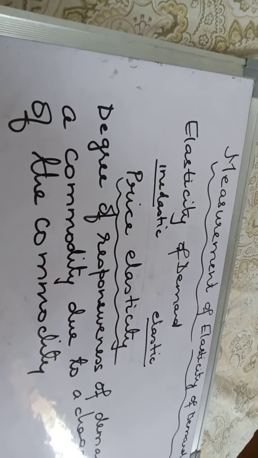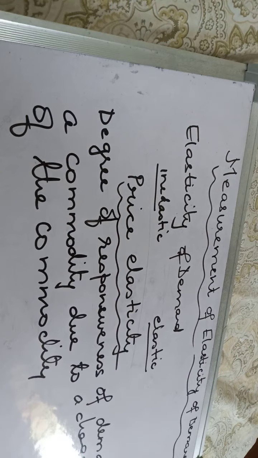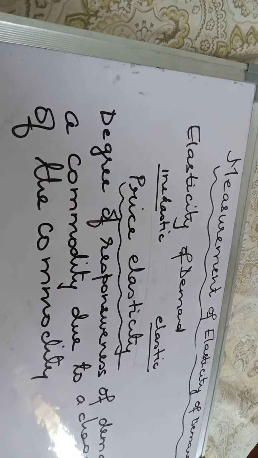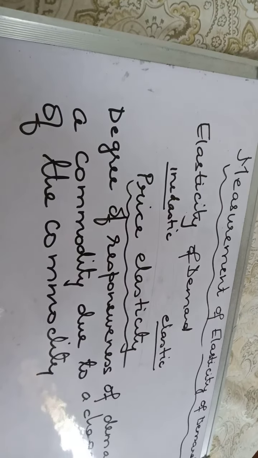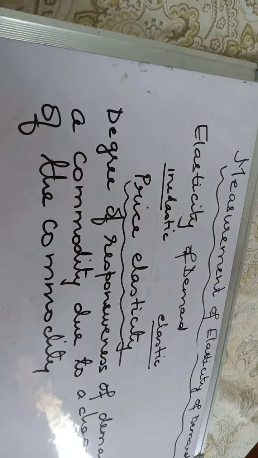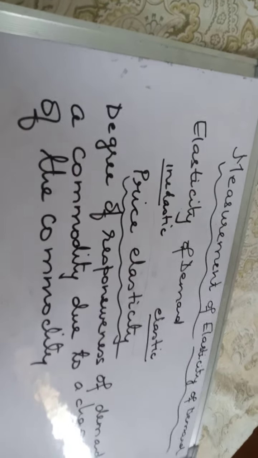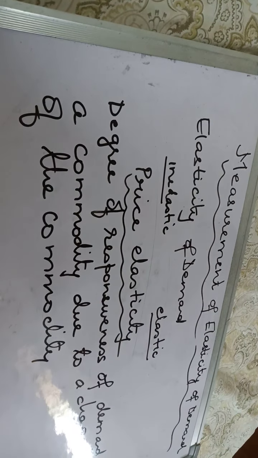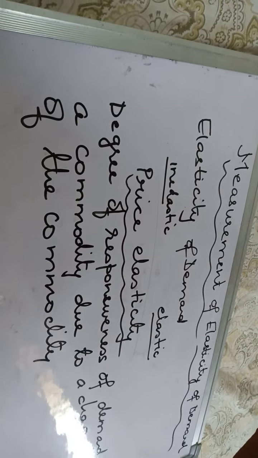I'll just attach this to an event of history. If you remember the Dandi March, why was this Dandi March done? In order to protest against the pricing done by the British on the salt.